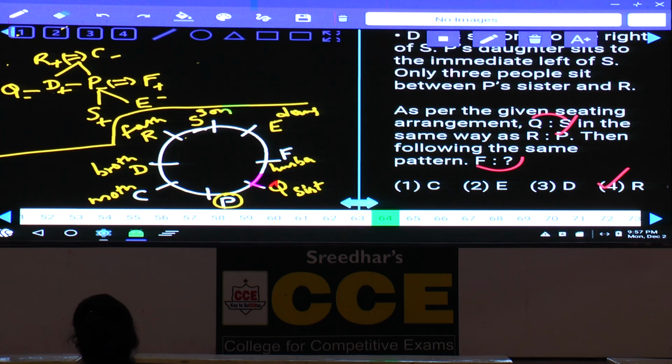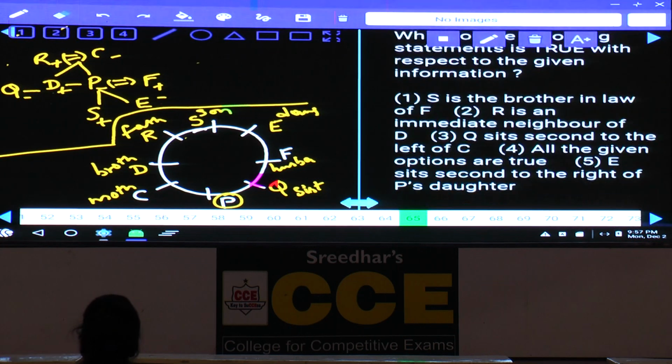Then coming to 65. Which of the following statements is true with respect to the given information? Now let us go through the choices here. What is the first choice? 65. S is the brother-in-law of F, true or false? False. S is the son of F.